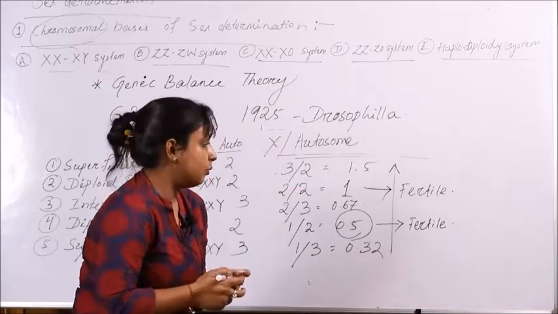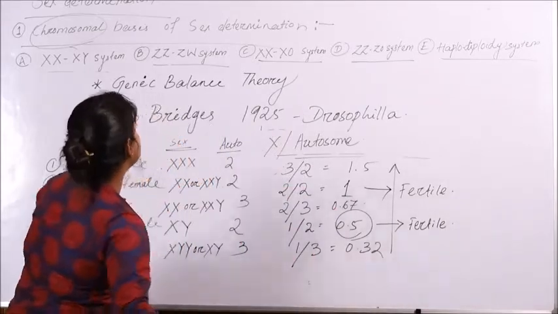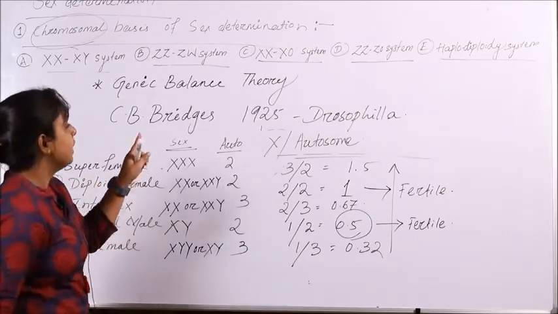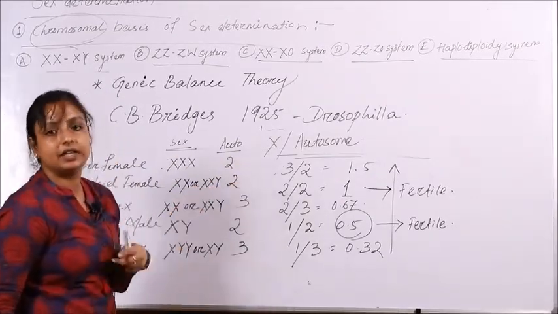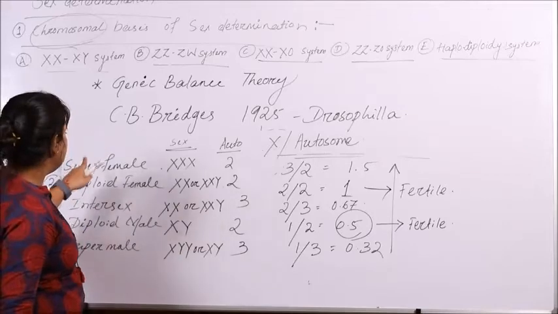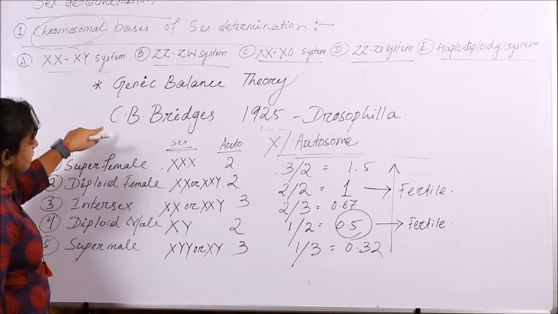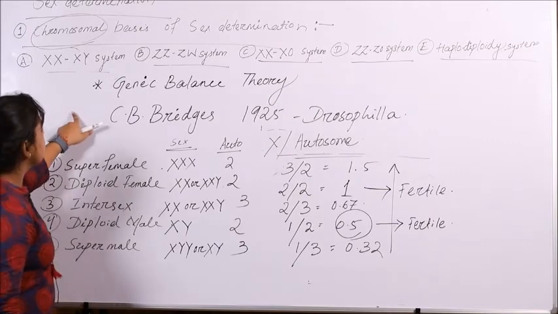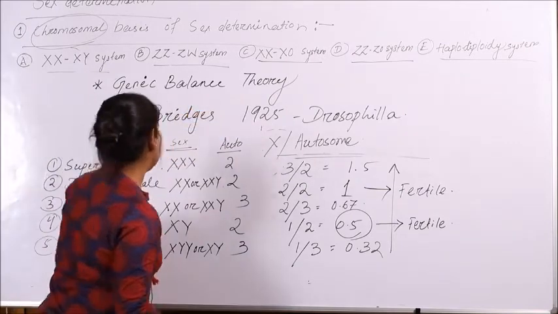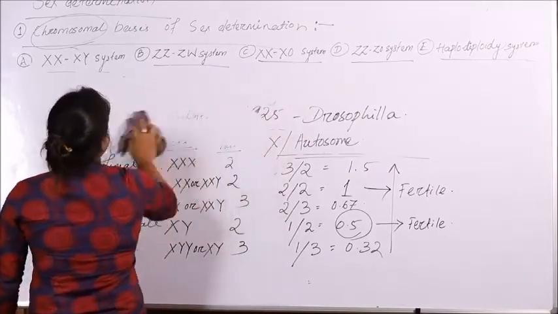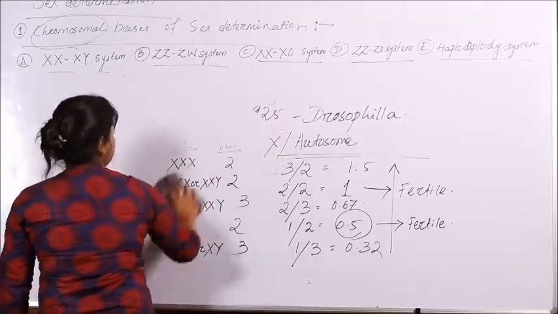So as I have already said, in this case, not the sex chromosome, neither the autosome, but the ratio of X chromosome to autosome is determining the sex. As the balance of genetic material is determining the sex of the organism, this theory is known as genic balance theory. So with this, chromosomal basis of sex determination is over.